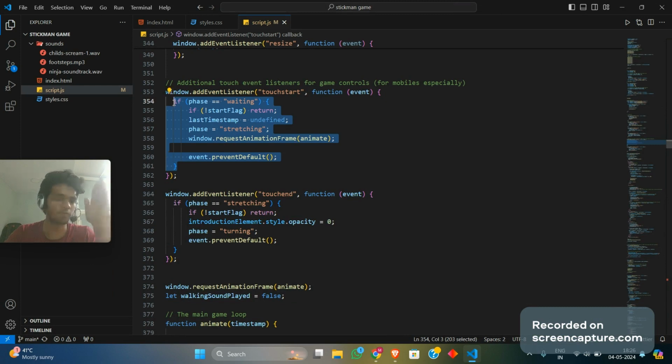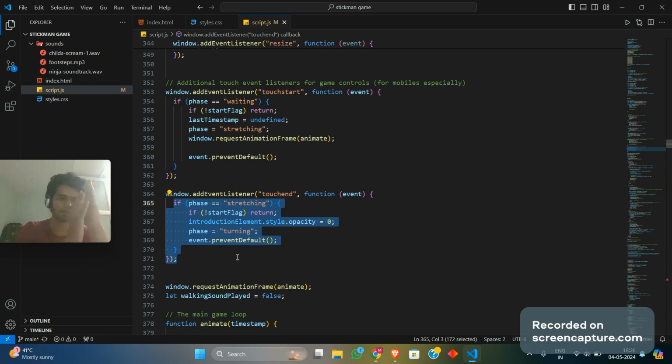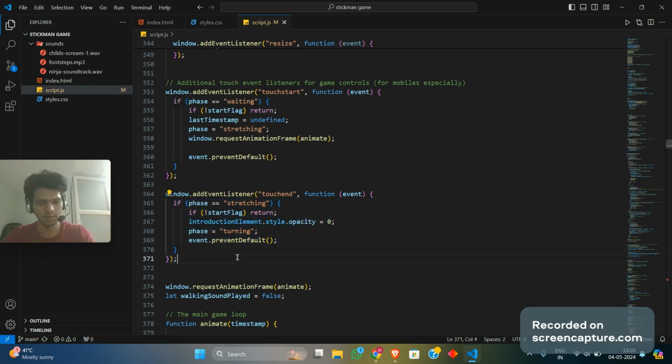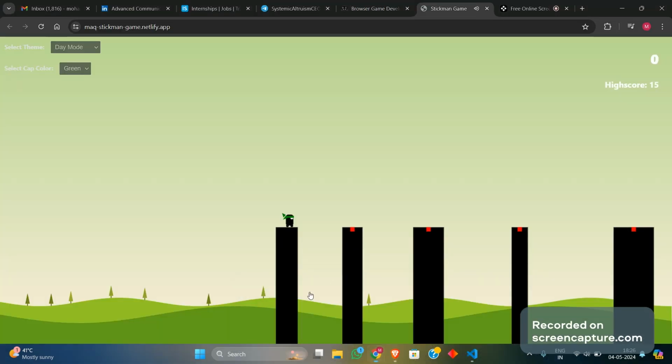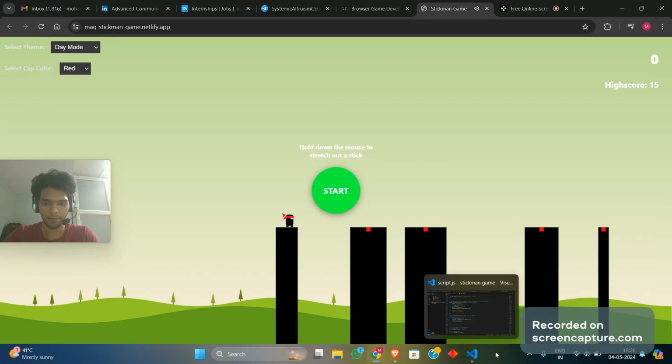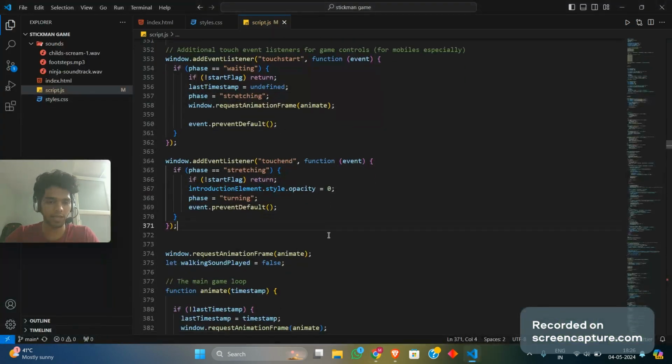The same thing when you are pushing the start button, right? This phase is being run. Removing the stretching state, and when you release your finger off the phone, you stop the stretching phase and move on to the turning state of the stick. That is what's happening. Let me just stop this. So that is what is happening over here.